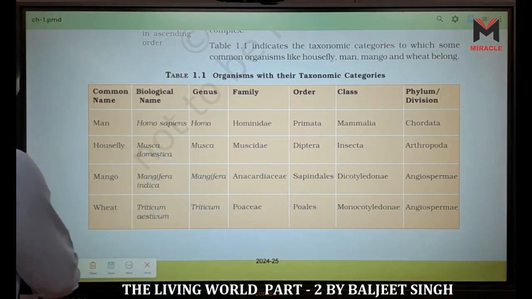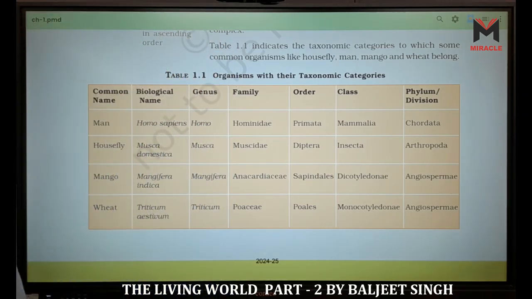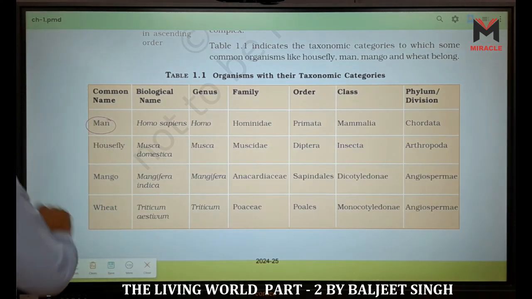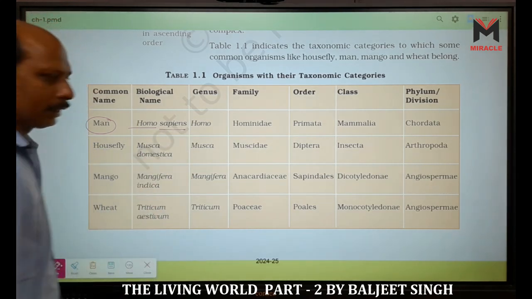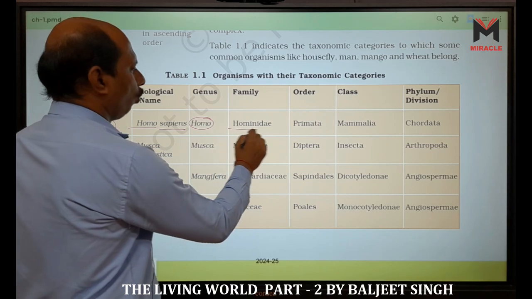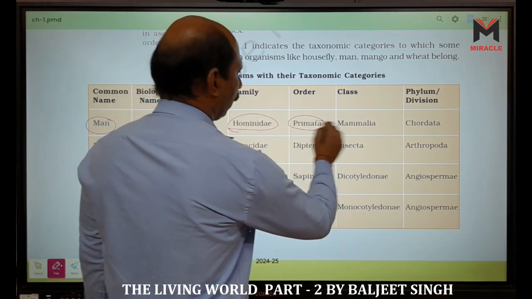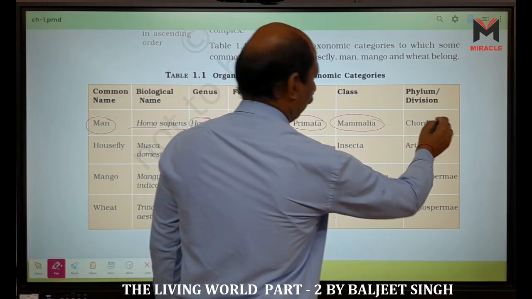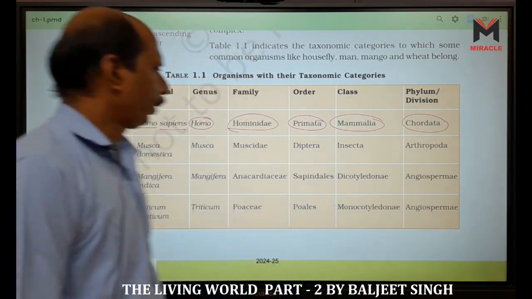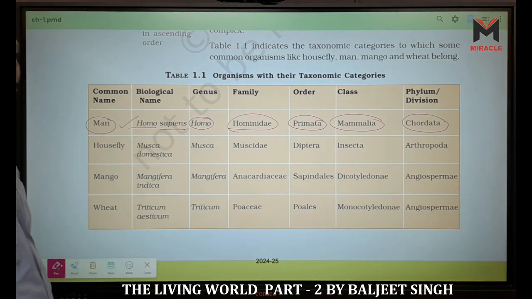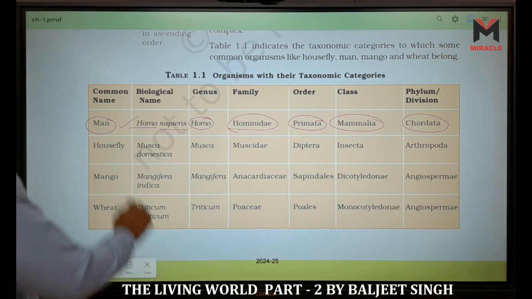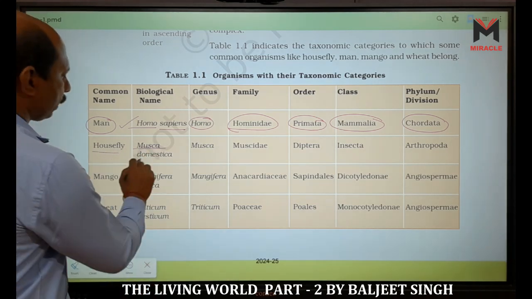Look here, first we have man. Homo sapiens: generic name Homo, specific name sapiens. Genus Homo, family Hominidae, order Primata, class Mammalia, phylum or division Chordata, then kingdom Animalia. The whole classification of Homo sapiens is given in the previous lecture.